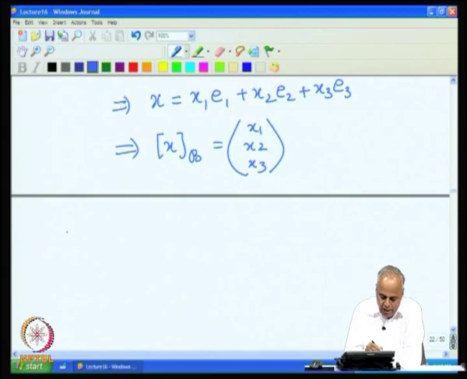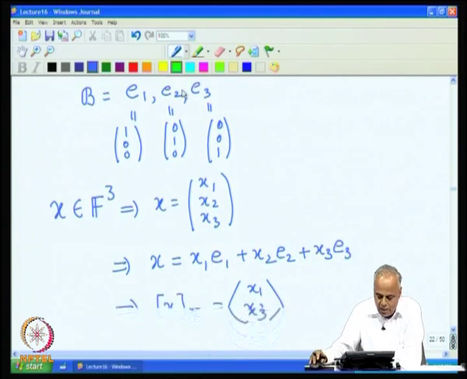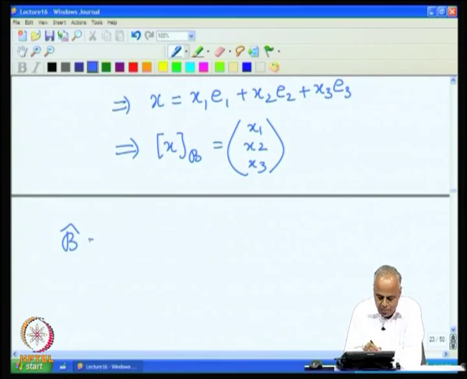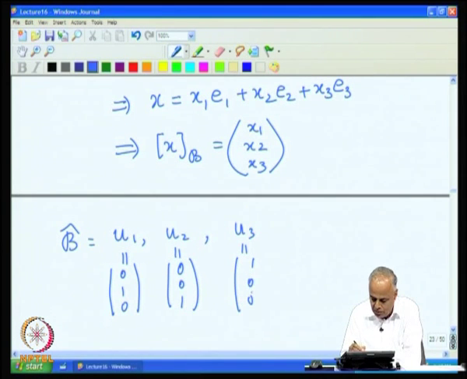Suppose I take the same basis vectors, but now I change the order. The vectors will be the same. So, I am going to take u1, u2, u3, where u1 is (0, 1, 0), u2 is (0, 0, 1) and u3 is (1, 0, 0).